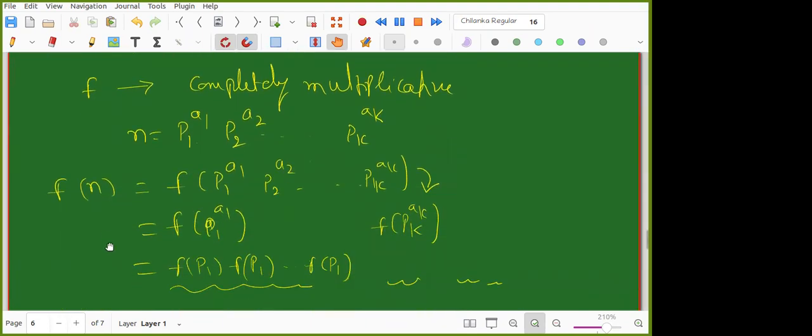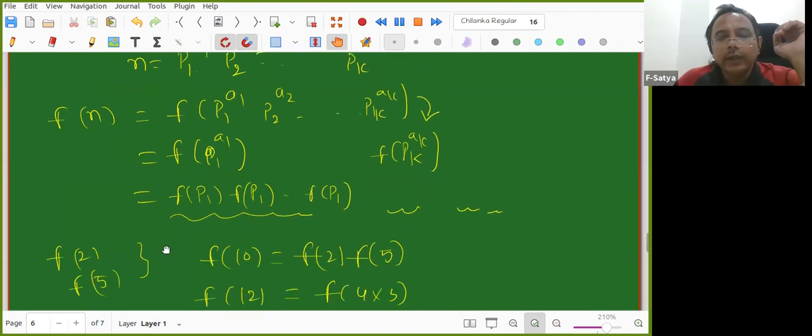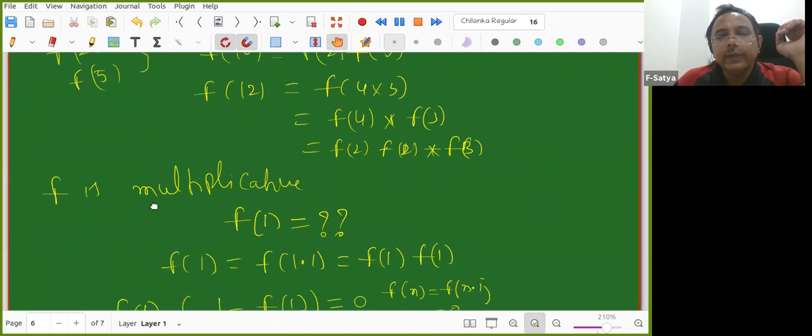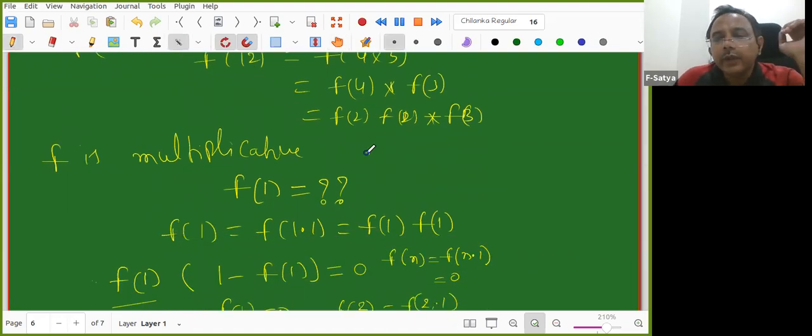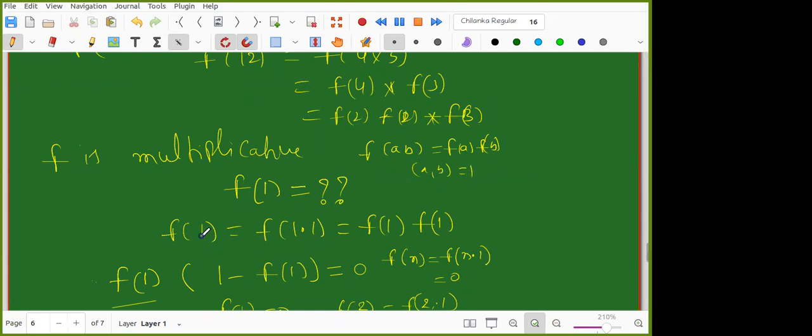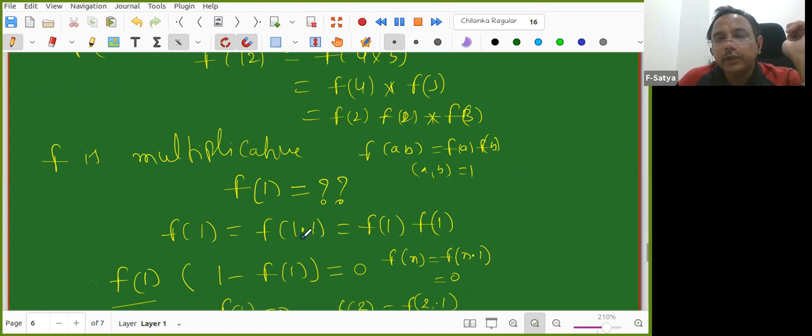But I'm not entirely sure why f of 1 is 0. Okay. See, f is multiplicative. Multiplicative means f of AB is equal to f of A into f of B only when GCD of A and B equals 1. Somebody told that f of 1 can be written as f of 1 into 1. What is GCD of 1 comma 1? It is 1. So I can write f of 1 into f of 1.